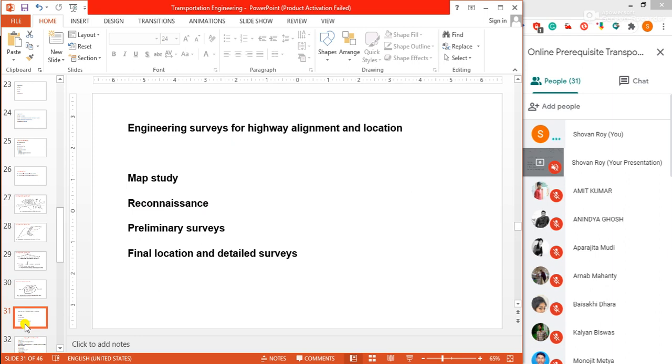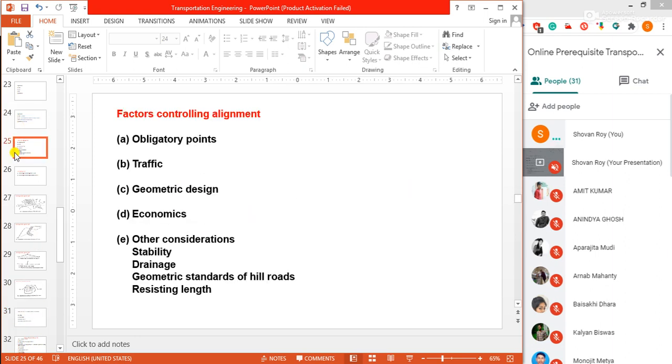After this, we have these points: geometric design under the alignment of highways. This geometric design is just for information, no calculation, no terminology which is normally used for geometric design is involved in this section.